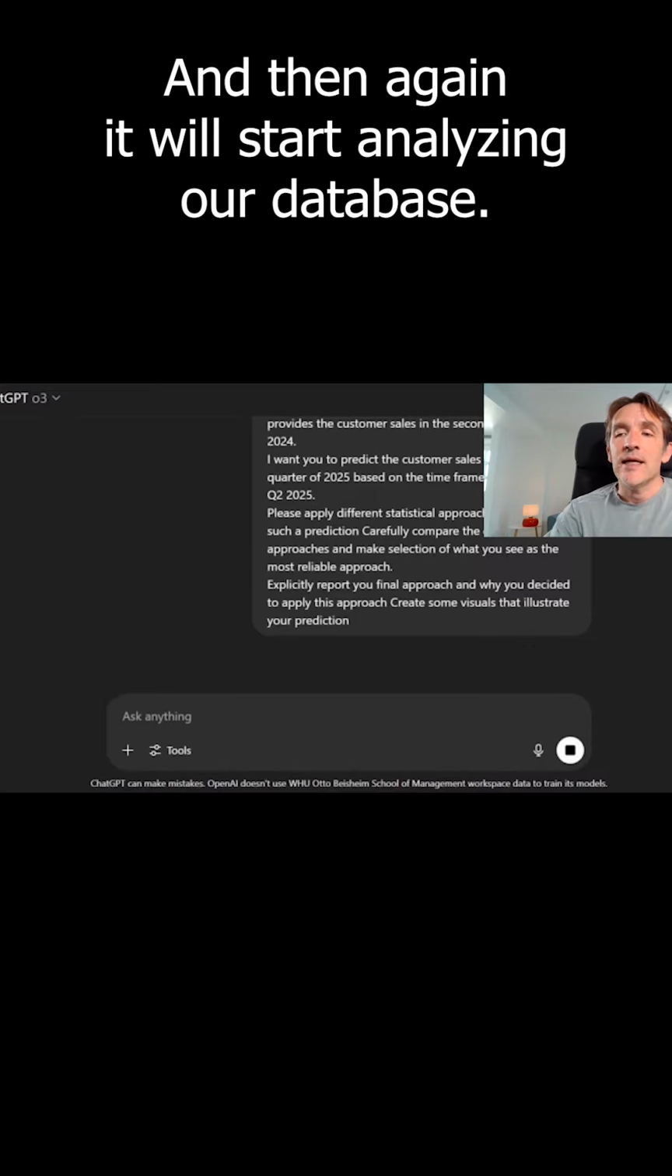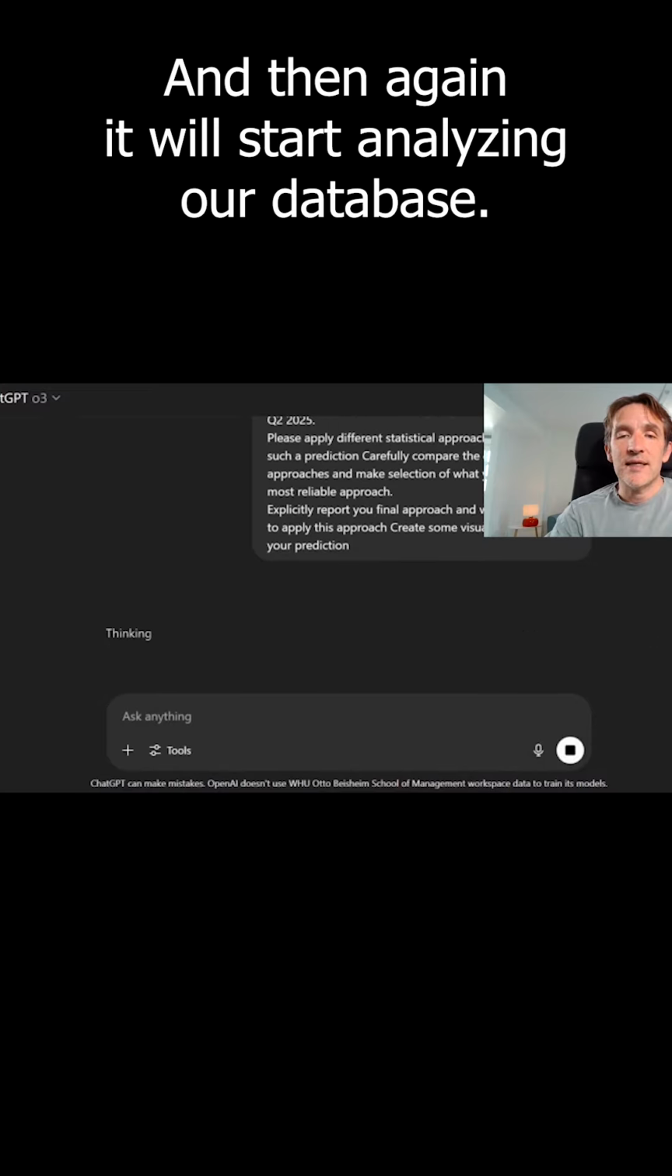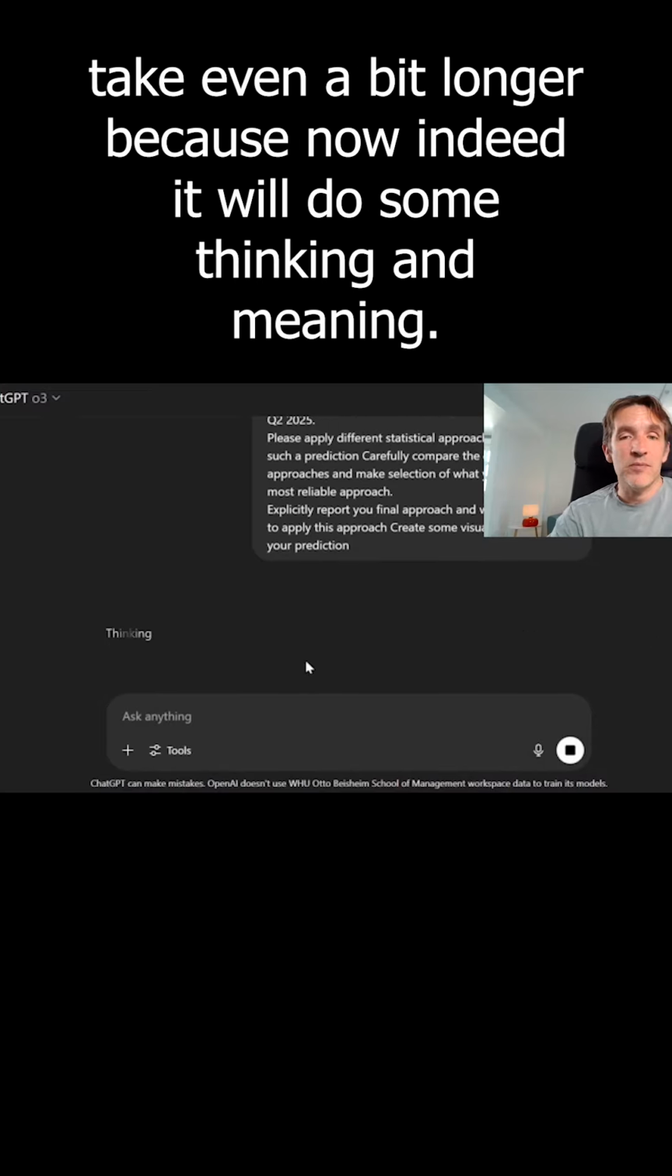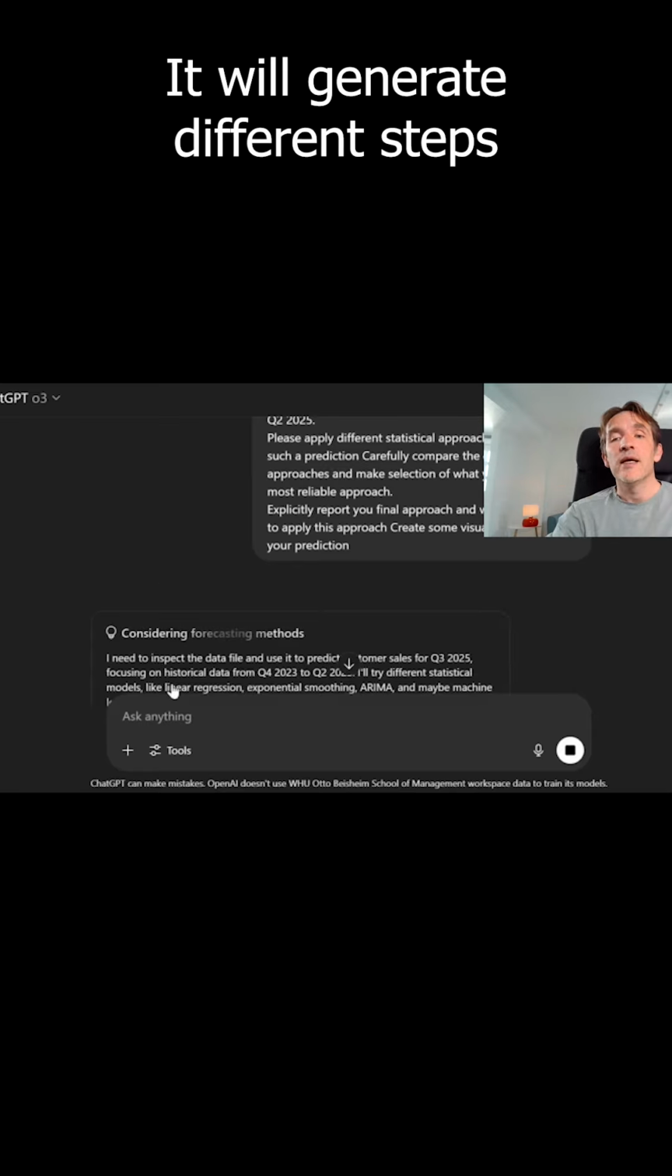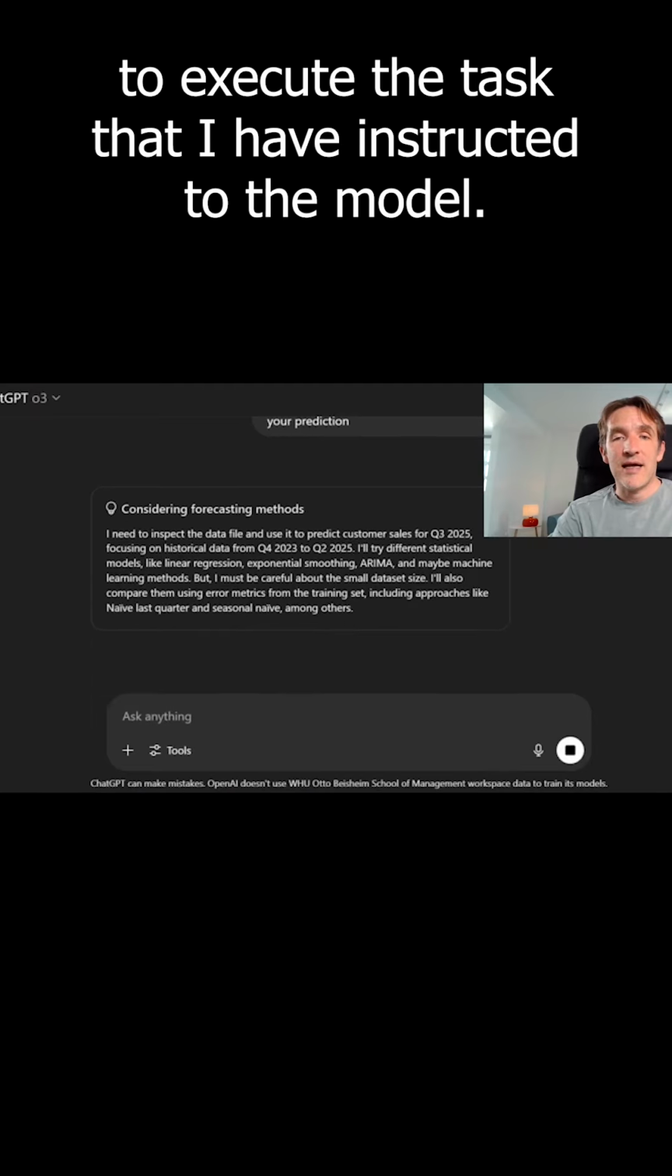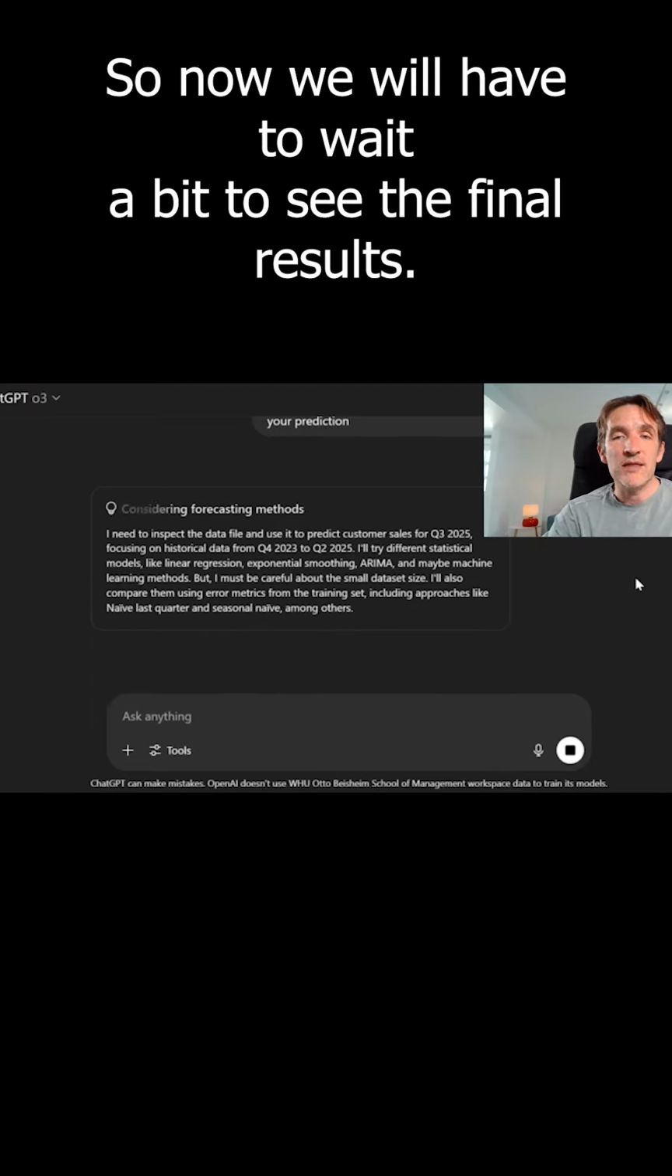And then again, it will start analyzing our database. And this will actually now take even a bit longer, because now indeed it will do some thinking, meaning it will generate different steps to execute the task that I have instructed to the model. So now we will have to wait a bit to see the final result.